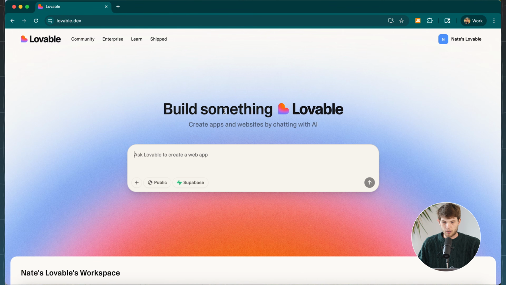So there's lots to cover here, but the first step of the process is going to be simply creating a prompt for Lovable. So once you've created an account, you're going to write a prompt in here of what you're looking to build. So for me, it's going to be that document signing platform that I want to build. The first prompt is actually very important here. So I would suggest writing something a little bit detailed.